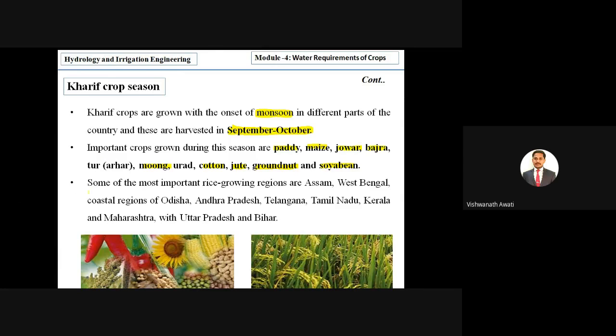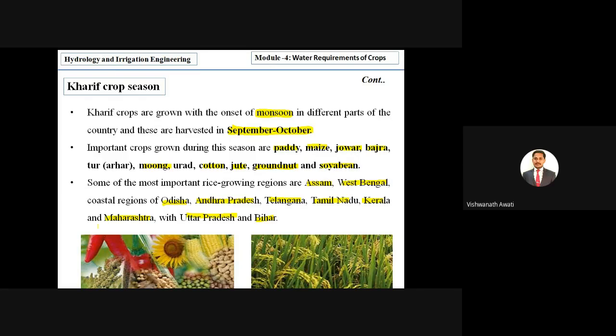Some important places where they mainly grow paddy and other Kharif season crops are Assam, West Bengal, coastal regions of Odisha, Andhra Pradesh, Telangana, Tamil Nadu, Kerala, Maharashtra, Uttar Pradesh, and Bihar, and even the coastal lines of Maharashtra and Karnataka.